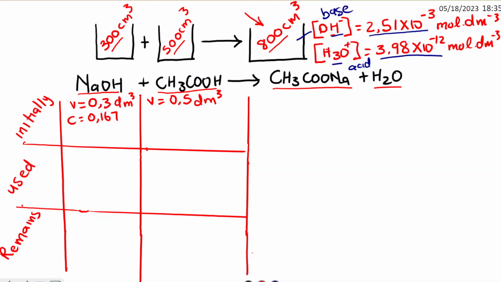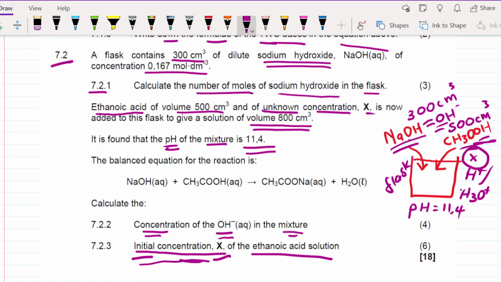So this is what is happening inside the mixture. Let us focus again on that mixture, the end product. Let us look at what we were given initially. They told us the volume of the sodium hydroxide is 0.3 and the concentration was 0.167 mole per dm cubed. The volume of the acid is 0.5. In this question, they asked us to find the initial concentration of the acid.